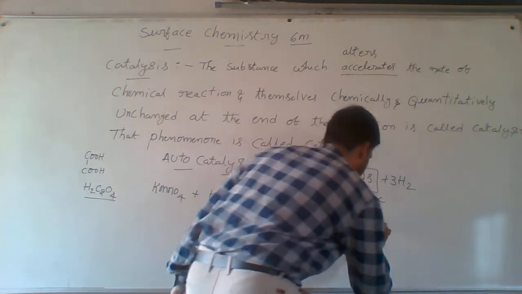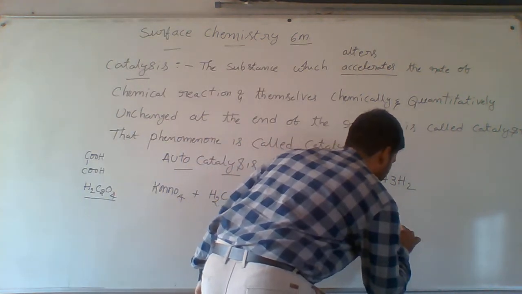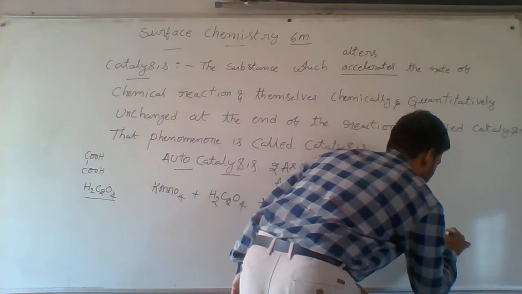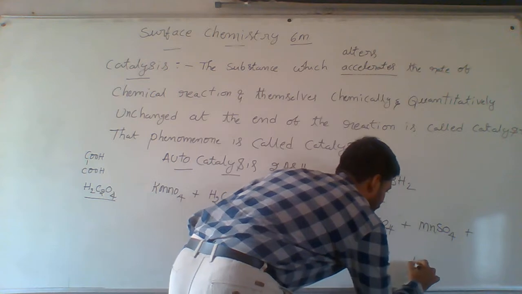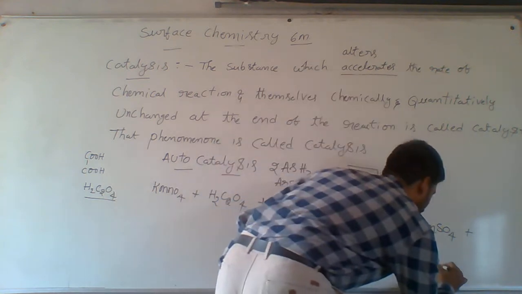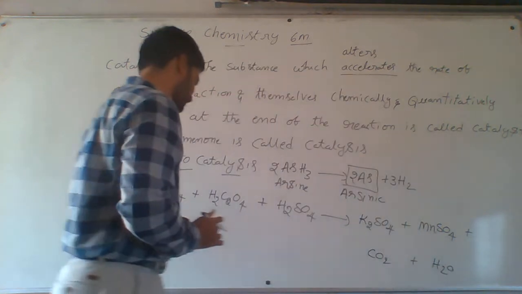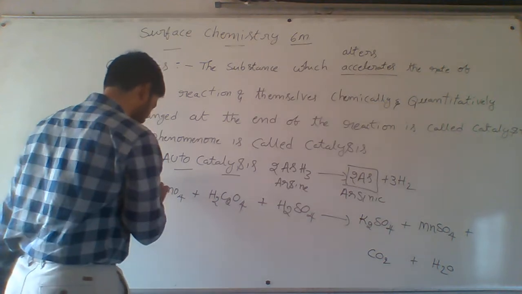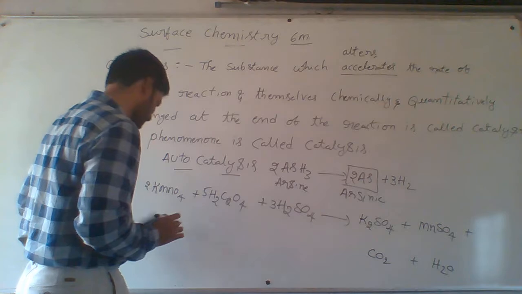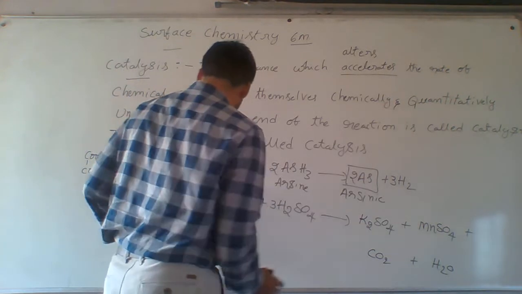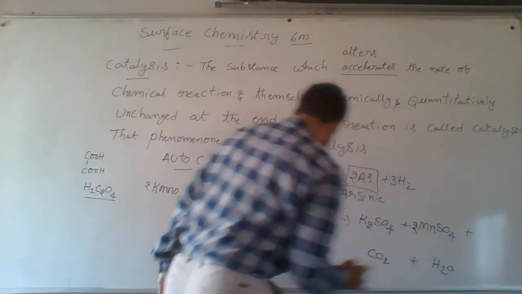KMnO4, oxalic acid and H2SO4 form K2SO4 plus MnSO4 plus CO2 plus H2O. These are the products. Balancing: 2, 3, 5, then K2 and Mn also 2.